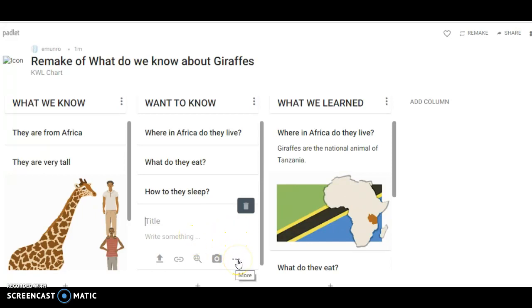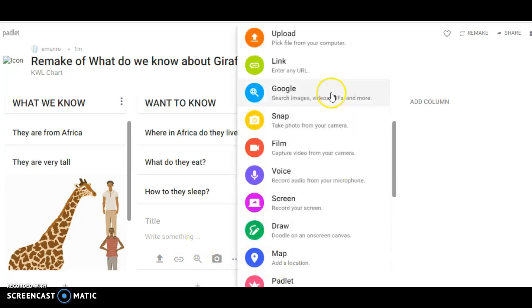These ellipses will give you all of the choices. These are just your first four, so I'm going to go ahead and click on that. Here we can pick any file from our computer and upload it right into the Padlet. Here we can link to any website. Here we can do a Google search and then enter our results into the Padlet.